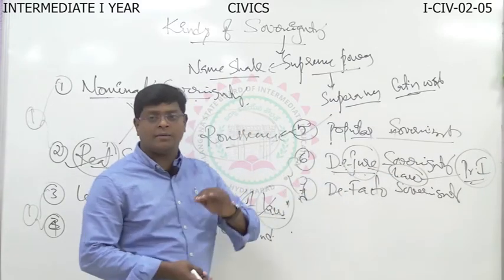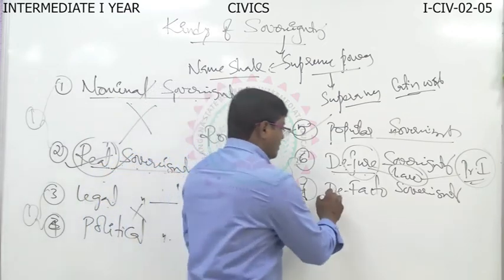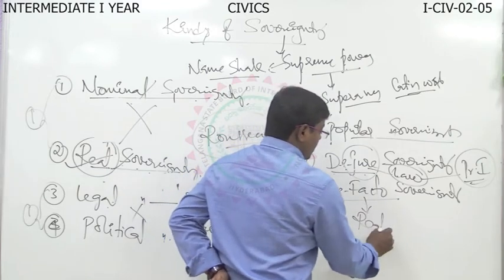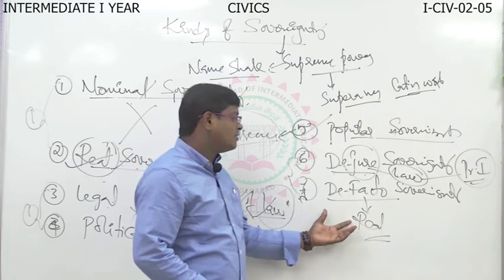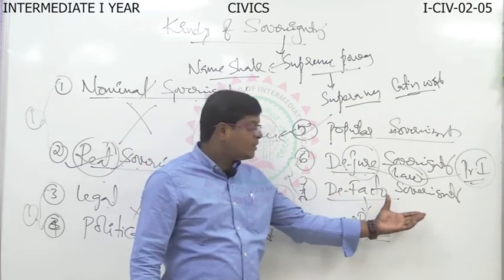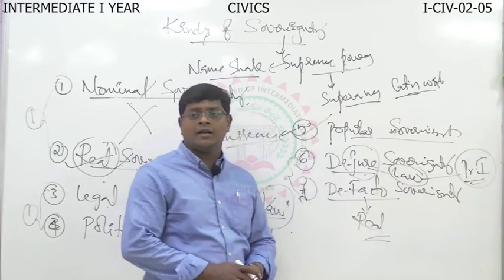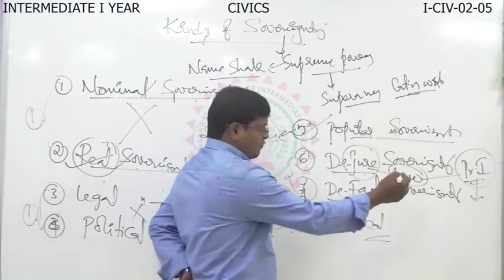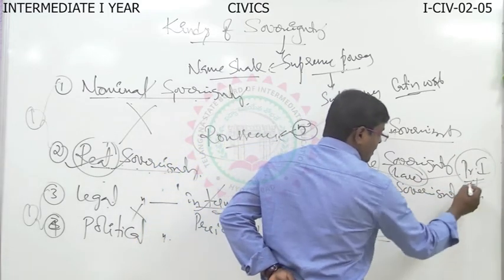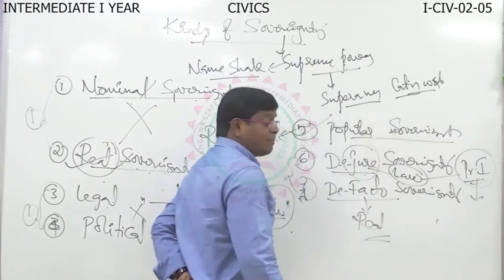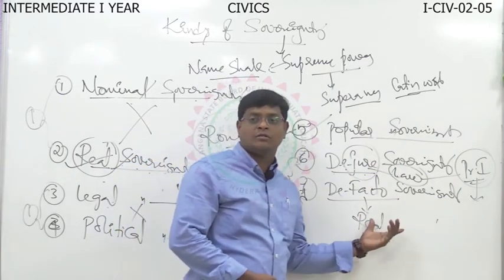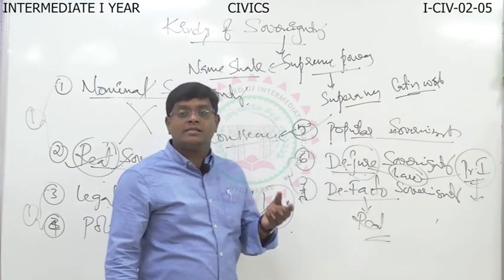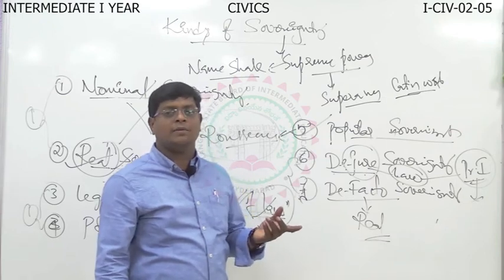The de facto sovereignty. De facto means based on the real, original, factual manner, the sovereignty power enjoyed by someone else. You know that, for example, in India, the President of India enjoys the de jure sovereign. The Prime Minister of India enjoys the de facto sovereign. Sometimes the Prime Minister is considered the real sovereign, the factual power enjoyed by the Prime Minister.